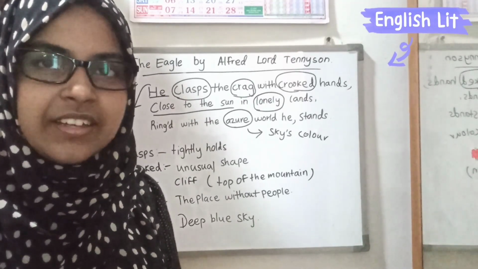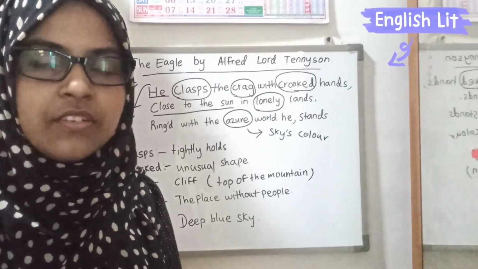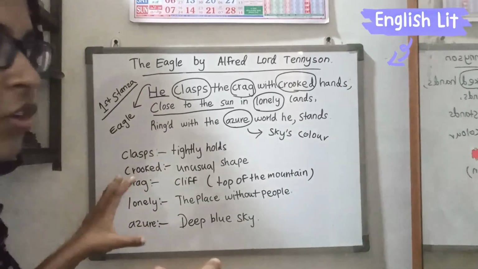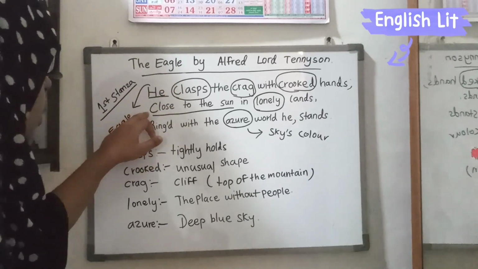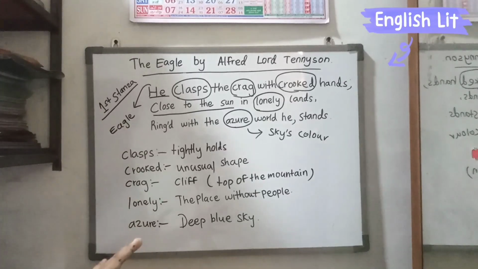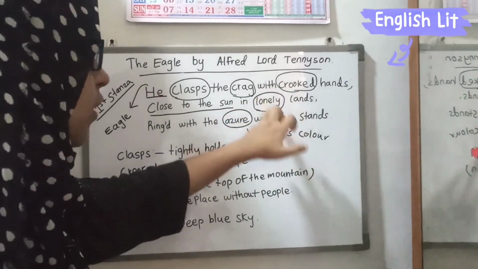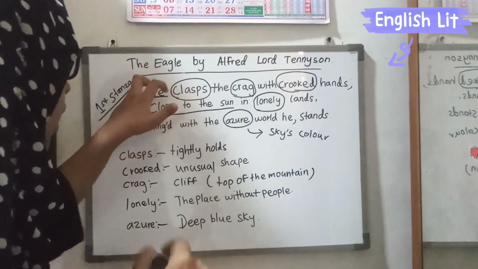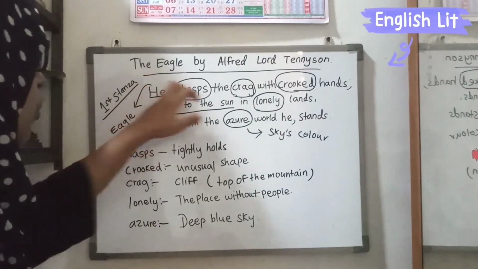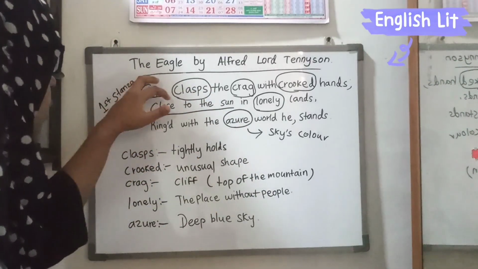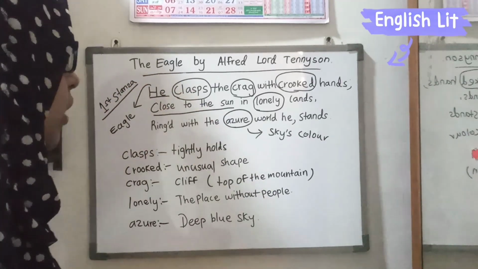So the eagle can do almost everything which can't be done by anyone. So the eagle has lots of power. That's why the poet tries to convey this to us. Close to the sun in lonely lands. There is nobody. The place is without people. So we can identify lonely lands refers to the helplessness of the eagle. Without anyone's help, the eagle can do this kind of thing. The eagle didn't get anyone's help.